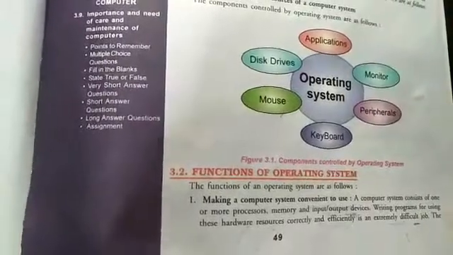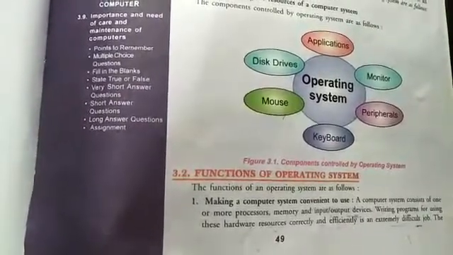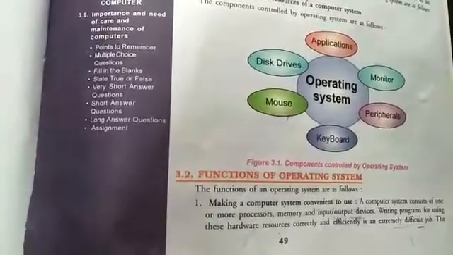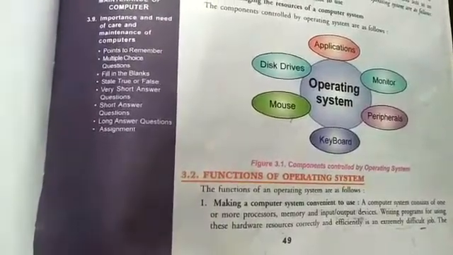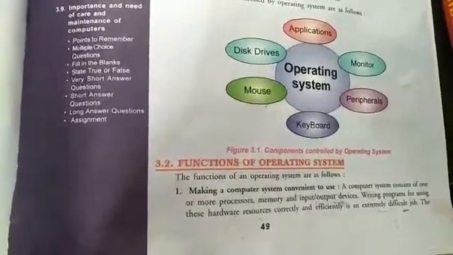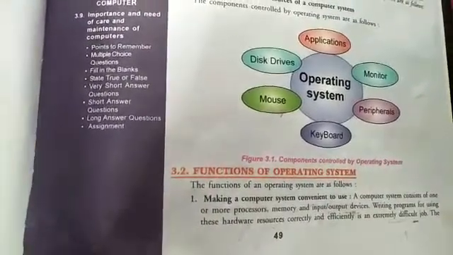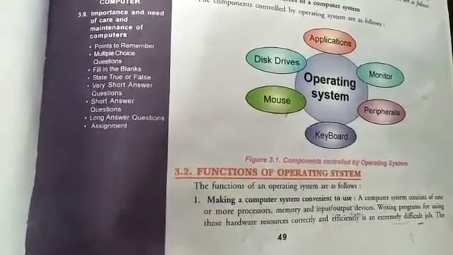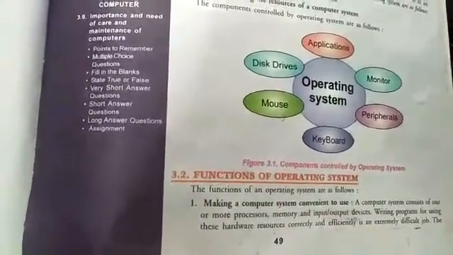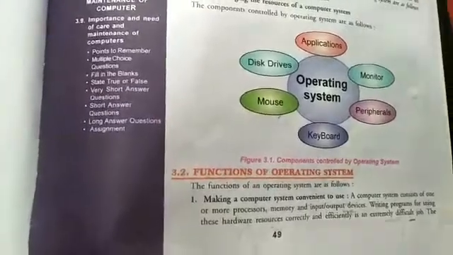Suppose there is more than 1 processor in your system, and to manage memory and input output devices, operating system is used. Writing a program for using these hardware resources correctly and efficiently is extremely difficult. So to manage these things, operating system is used in a system.